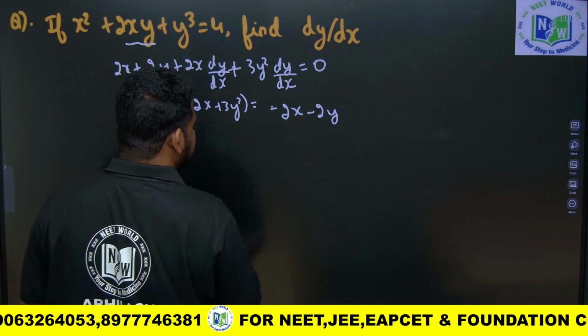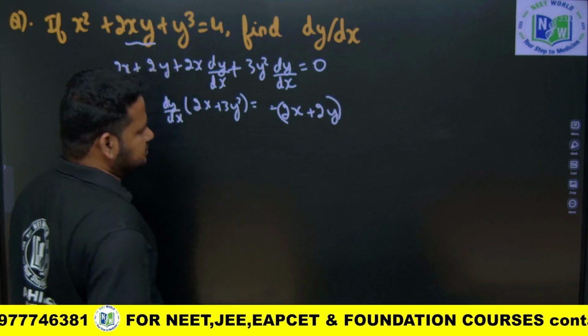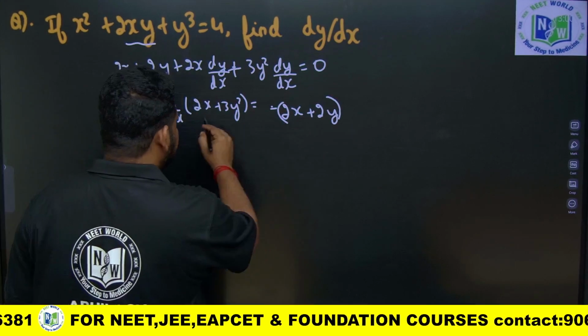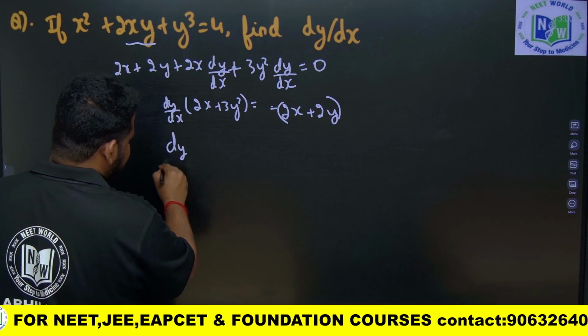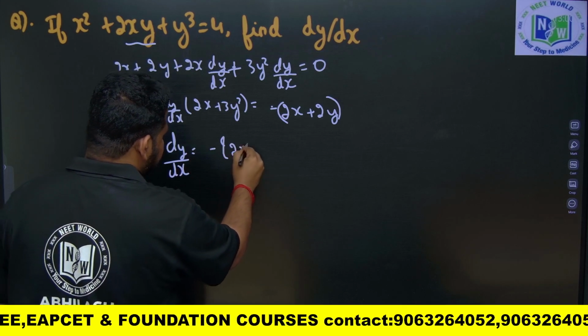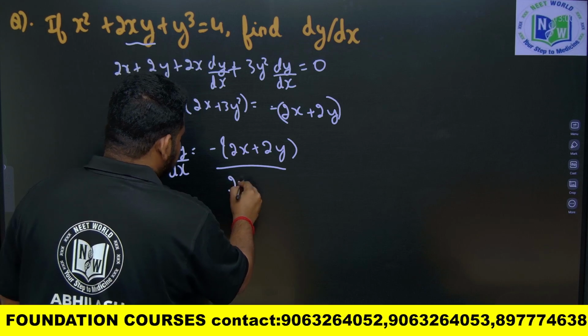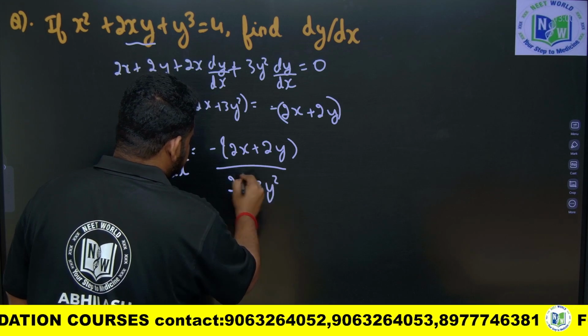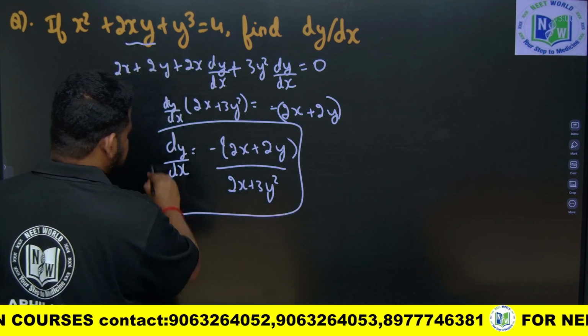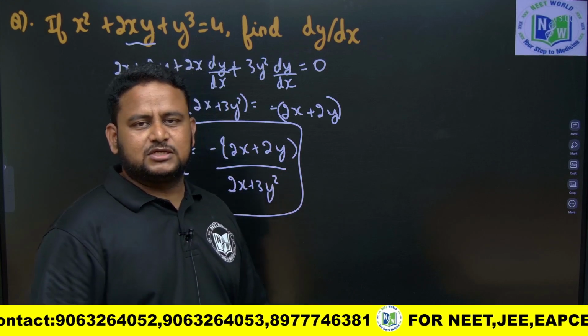If I take minus outside and send the bracket down, dy by dx is equal to minus (2x plus 2y) by (2x plus 3y square). This is how you get the answer. This is the conventional method. Now let me tell the shortcut method.